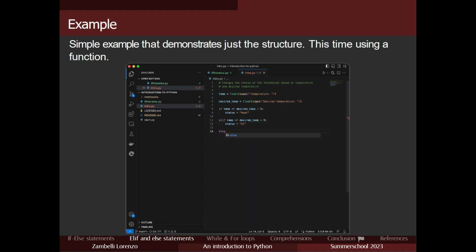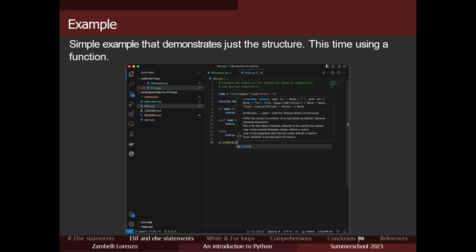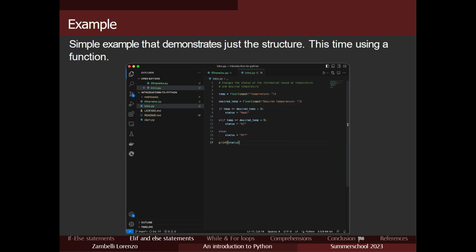Else, if everything else, then just turn off, like we don't need anything. Let's not waste electricity. Okay, then print the status variable. Then we run it on the terminal. So let's call the file python intro.py.